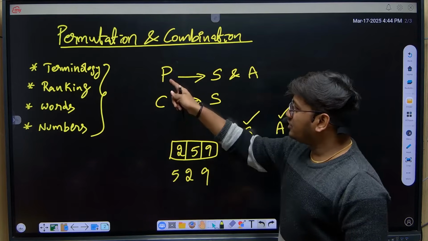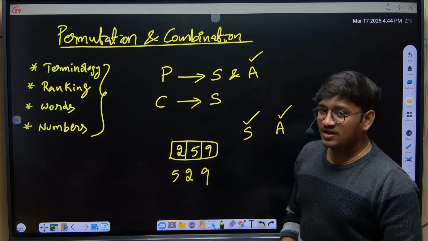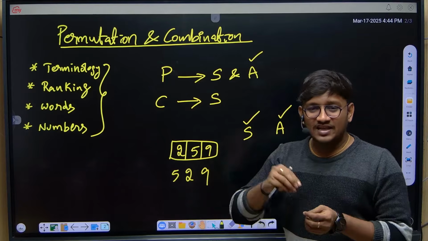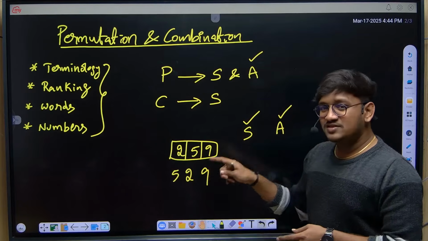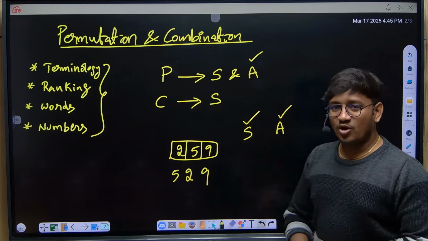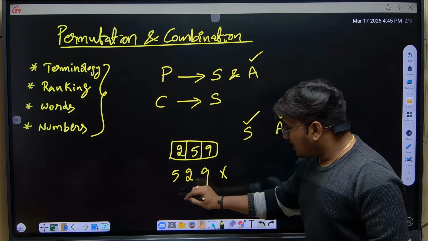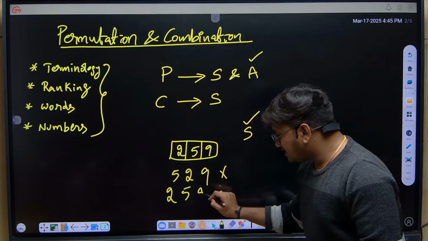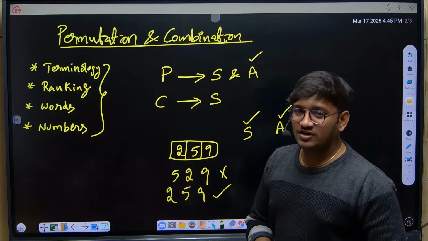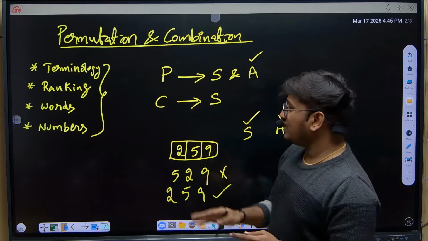When it comes to permutation, along with the selection, what is most important? Arrangement. A number lock is the best example. The selection of numbers is the same, but still the lock does not open, because arrangement also matters a lot. If they use the digits 5 to 9, the lock will not open. If they set the code 259, then only the lock will open, because both the selection and the arrangement of the numbers should be perfect. So this is an example of permutation.